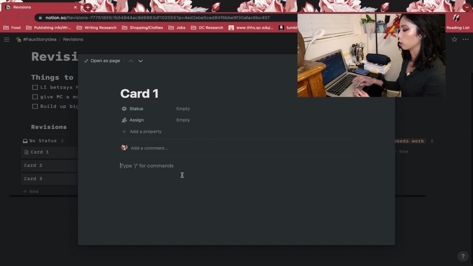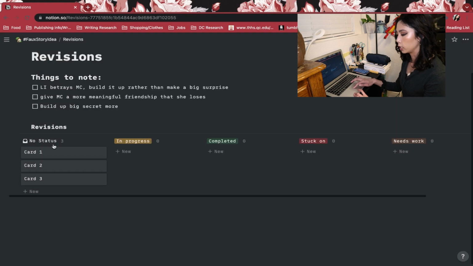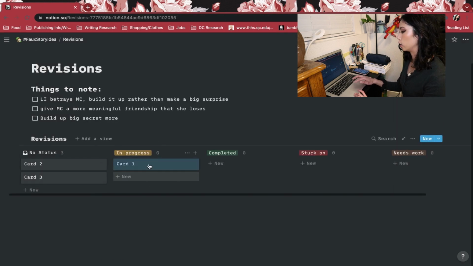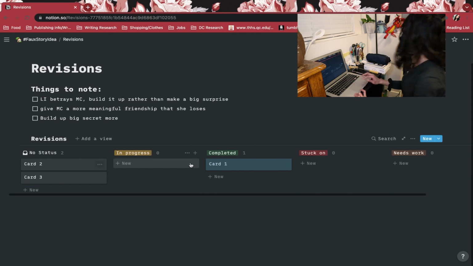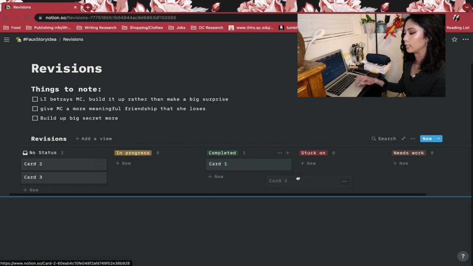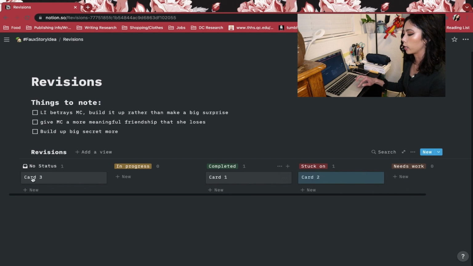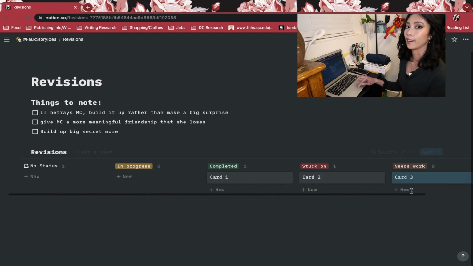As you're reading it, editing it, and then you're done, you can do that. And when you get stuck on things, or say a concept of yours needs more work, you can add that. And then again, as things pile up, you can edit as needed.